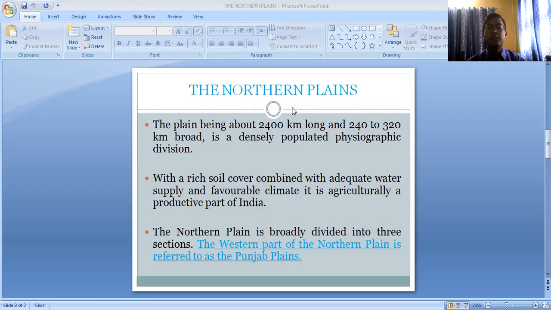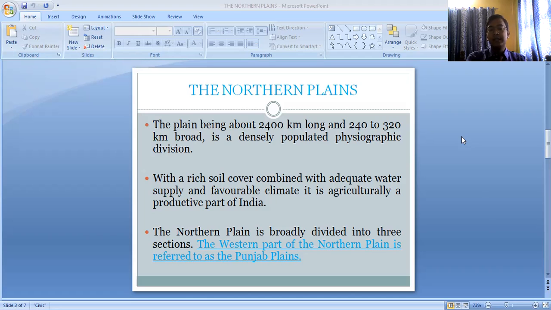The entire northern plain is a densely populated part of our country, which means a larger part of the population of our country can be found in this region. In Indian history, human settlement first developed in these northern plains, because they had fertile soil and an adequate supply of water.